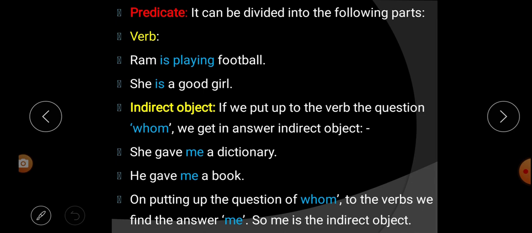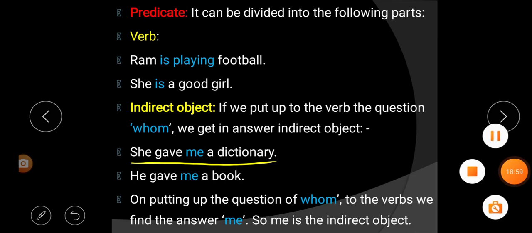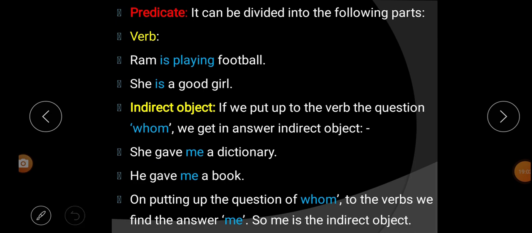Example, she gave me a dictionary. So if we put the question whom, what will we get as the answer? We'll get the answer me. So here me is the indirect object.